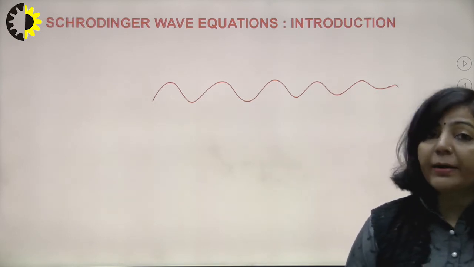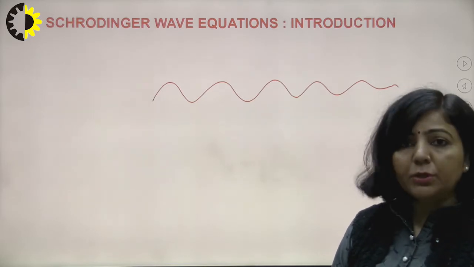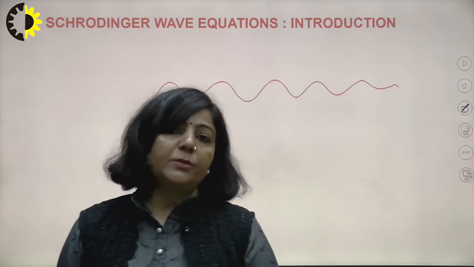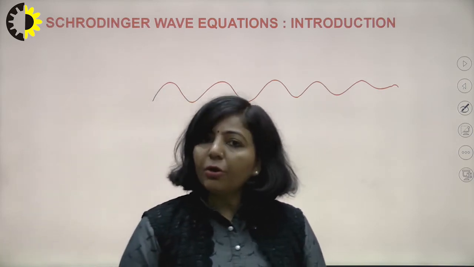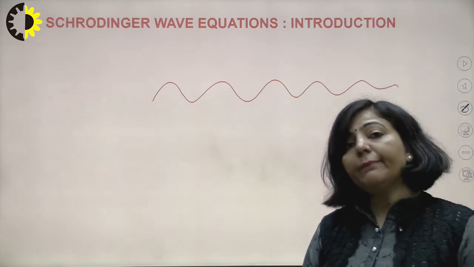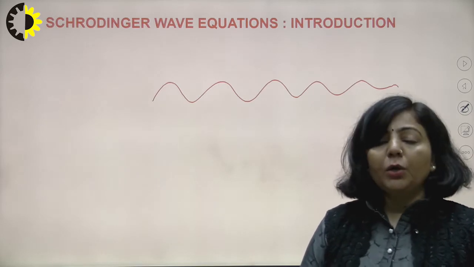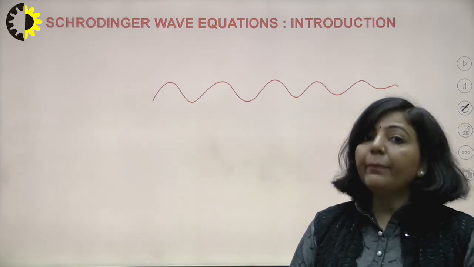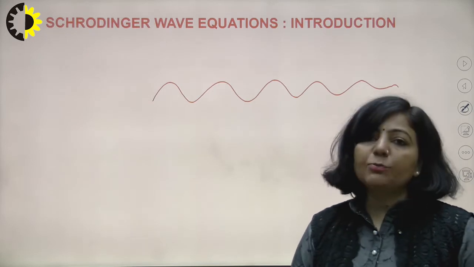We have derived the electromagnetic wave equation in free space, in a dielectric medium, and in a conducting medium. In each and every case, whenever you want to describe the wave nature, we have a second order partial differential equation. Why is a second order partial differential equation there? Because whenever you want to describe wave nature, you describe it with the help of a second order partial differential equation. If you remember, we derived those electromagnetic wave equations with the help of Maxwell equations.